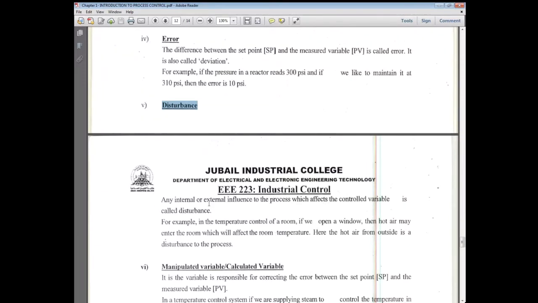Disturbance is any internal or external influence to the process which affects the controlled variable is called a disturbance.